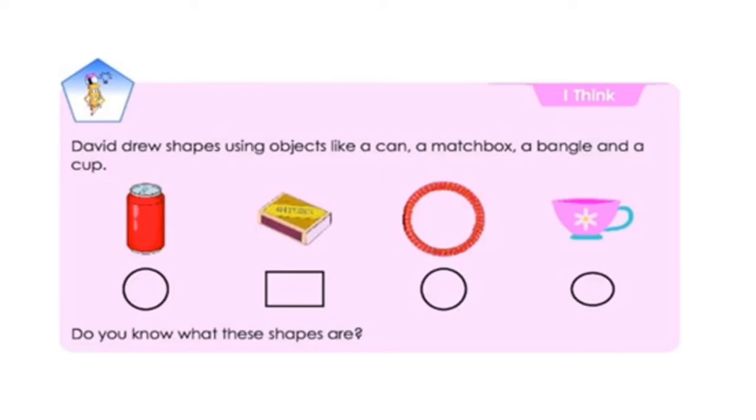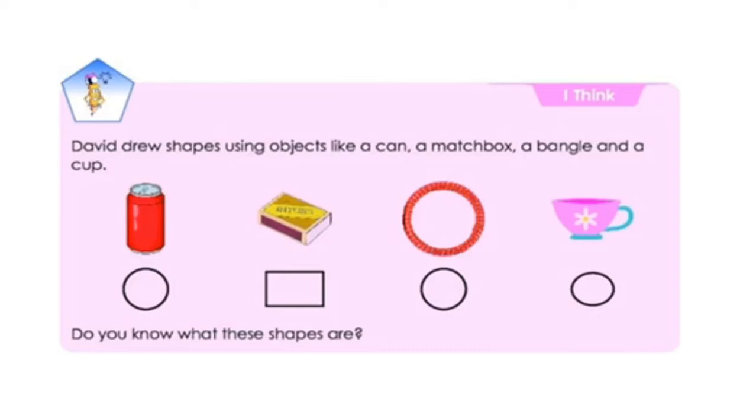David drew shapes using objects like a can, a matchbox, a bangle, and a cup. So when David is using a can to draw a shape, the shape is circular. When he's using a matchbox to draw a shape, the shape is rectangle. A bangle, he can draw a circle with it. And when it is a cup, it can either be a circle or an oval.